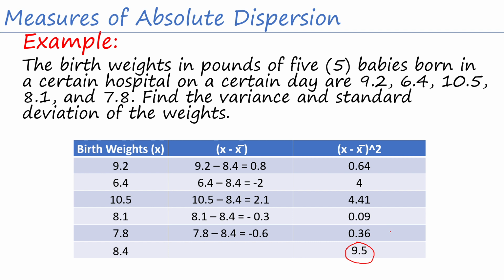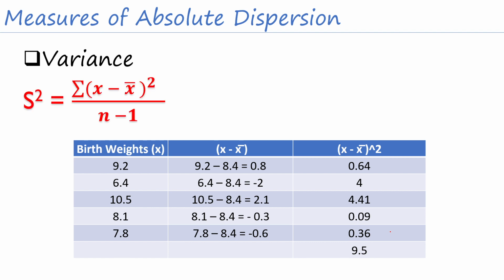Now, it is easy for us to determine the variance kasi given na yung ating mga values. So, the variance is just equal to this formula. Okay, substitute lang natin yung values natin. This is already the summation, kung naalala nyo yun sa ginawa natin kanina. So, meron na tayong numerator at meron na rin agad tayong denominator. This is just equal to 9.5 divided by n minus 1, and n minus 1 is 5 minus 1.